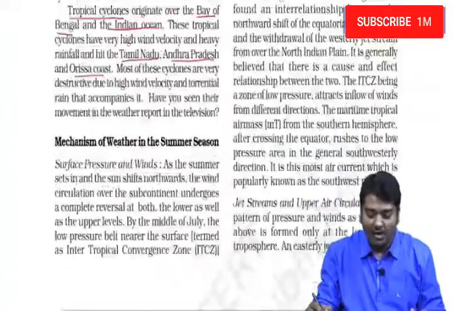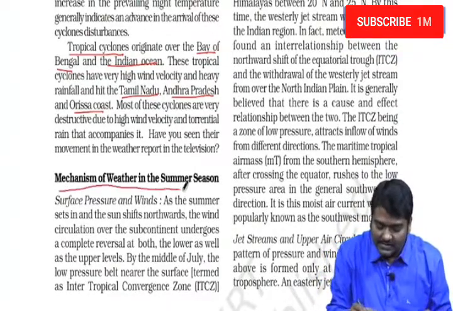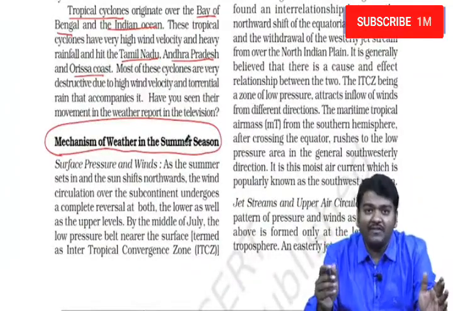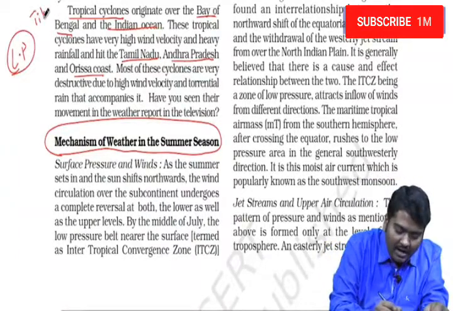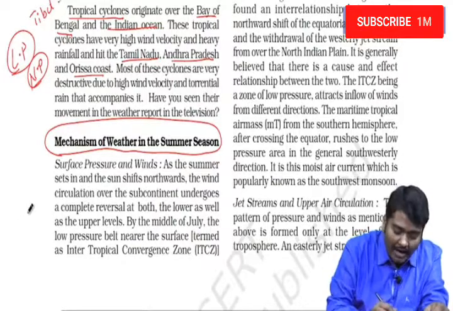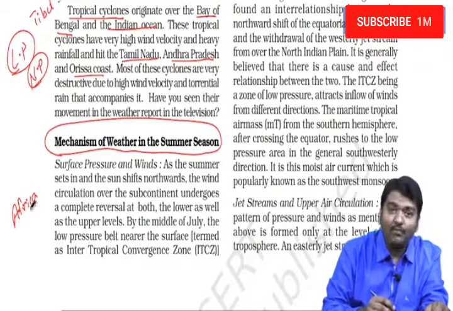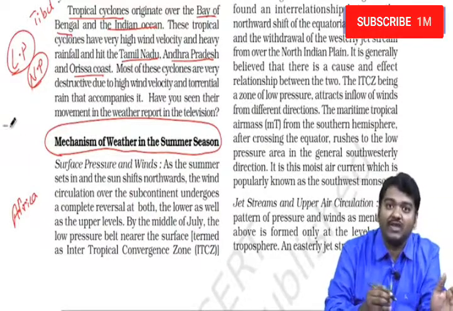So, we saw with respect to winter season. Now we have to see with respect to summer season. So next let us take the summer season. Whenever we are talking about summer season, we see a low pressure area developed in Tibet, a low pressure area developed in northern plains of India, and high pressure near Africa or Madagascar. Okay? So high pressure is there on the sea, Indian Ocean, low pressure is there on land.